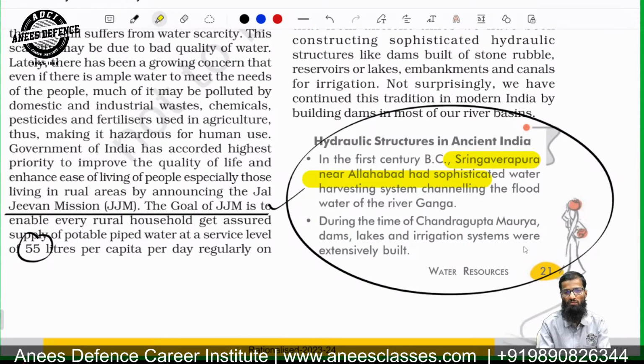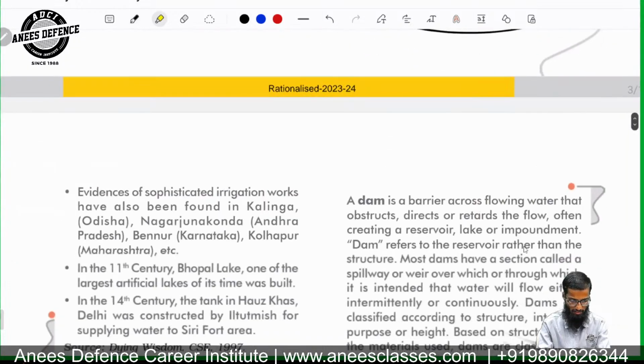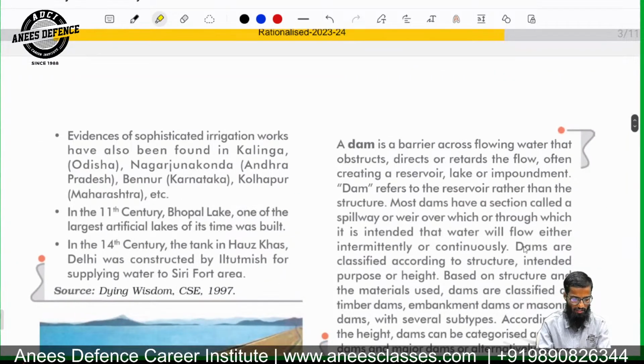During the time of Chandragupta Maurya, dams and irrigation systems were extensively built. So the question will be asked: during whose period was the irrigation system extensively built? It is during Chandragupta Maurya's period. Now again, evidence of sophisticated irrigation works has been found near Kalinga.